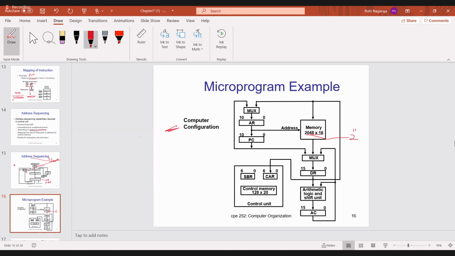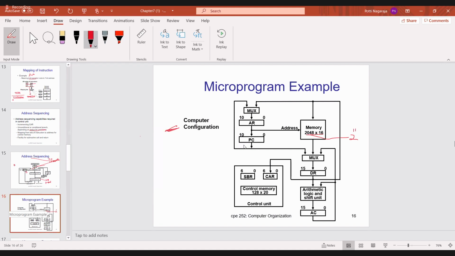Now in the exam I will ask, how many address lines are used to access the control memory? So 2 types of memory are there. This is your processor memory, whereas this is the control memory. So if I ask specifically about the control memory, how many address lines? 7. If I ask about the normal memory, then you require 11 address lines. So it depends on the memory.